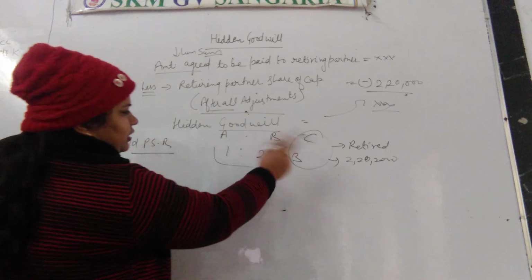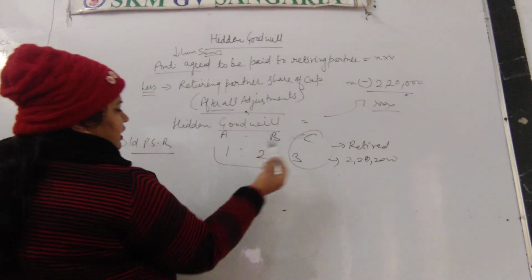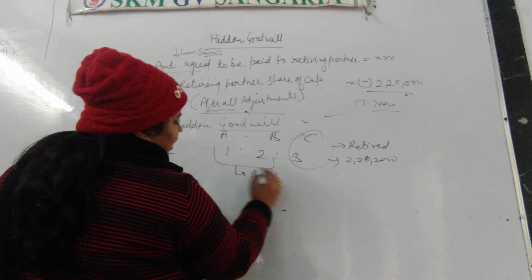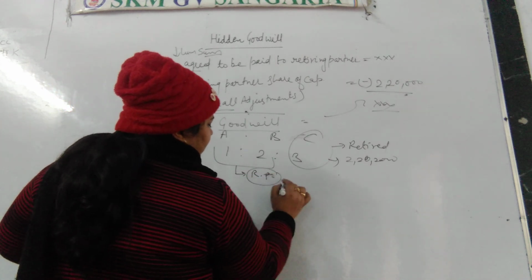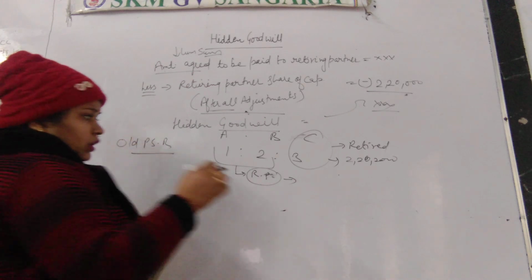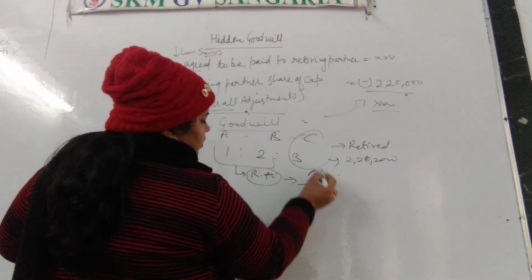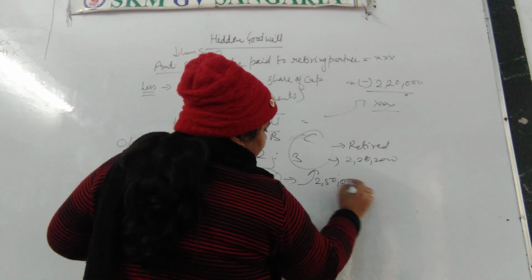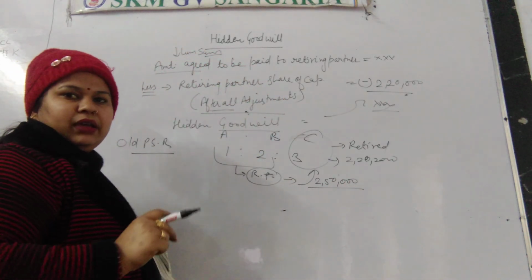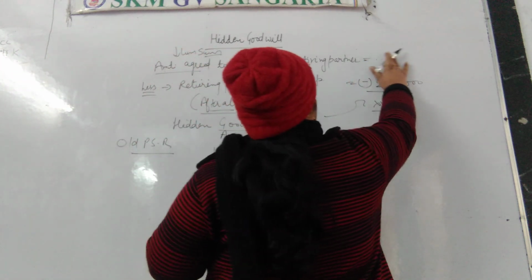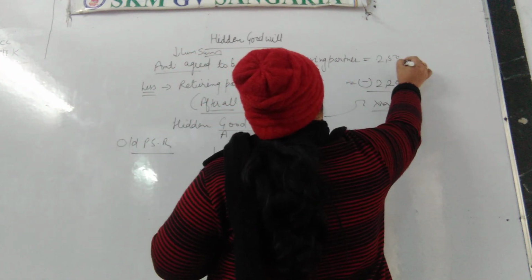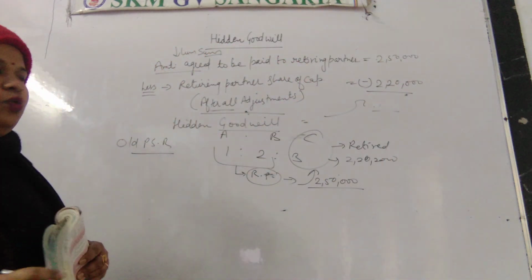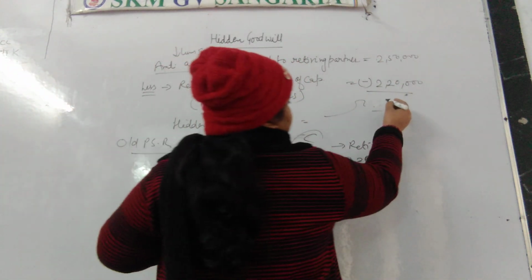As we know that there are three partners, A, B and C, and C is getting retired, then A and B will be the remaining partners, and the remaining partners have agreed to pay C. ये किसको पे करेंगे? To the C. And the amount which is agreed to be paid in full settlement, कितनी अमाउंट पे की जाएगी उनको? Rupees 2,50,000, and the difference between the amount which is agreed to pay and his share is rupees 30,000, and